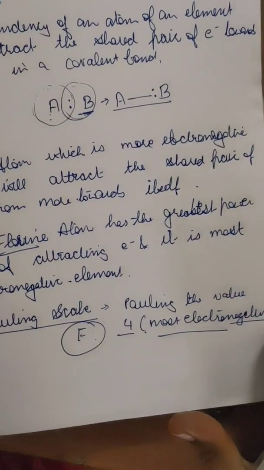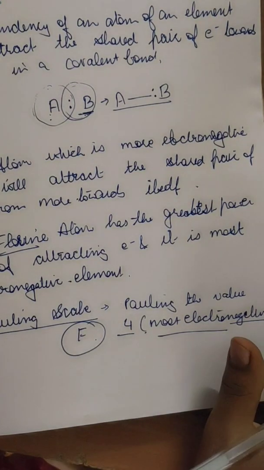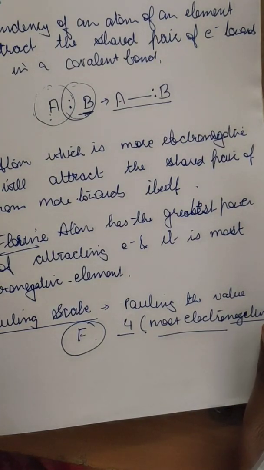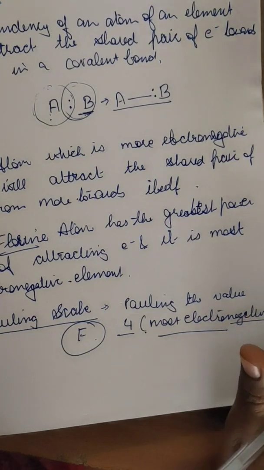So fluorine is the most electronegative element, as found by the Pauling scale. There are many factors which affect electronegativity, such as the oxidation state and hybridization.